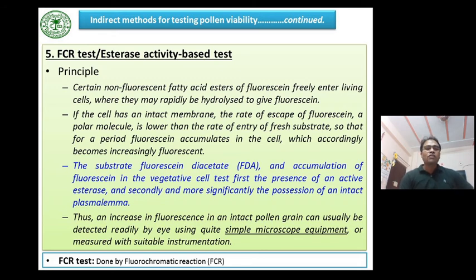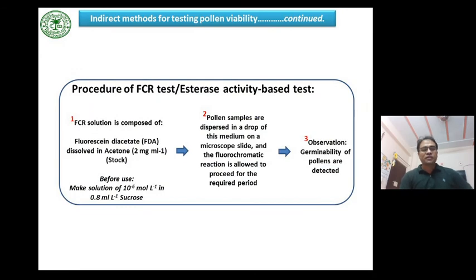Thus, an increase in fluorescence in an intact pollen grain can usually be detected readily by eye using quite simple microscope equipment or measured with suitable instrumentation. These are the major steps involved in the FCR test.